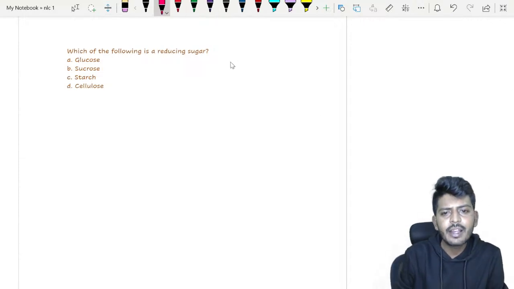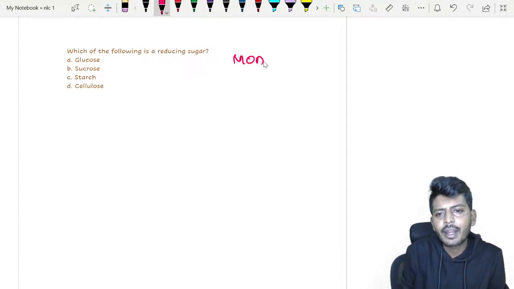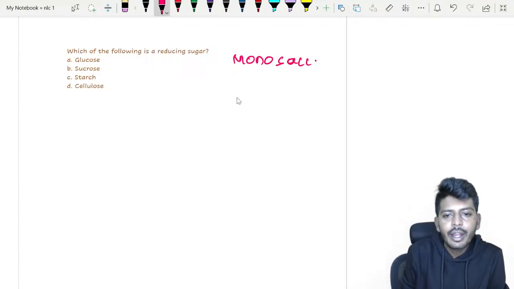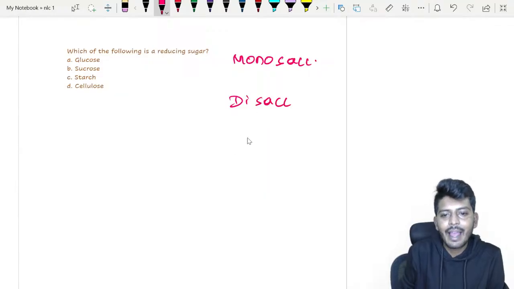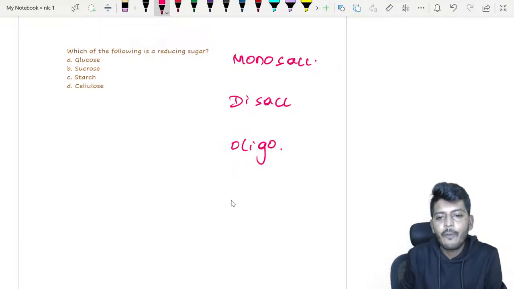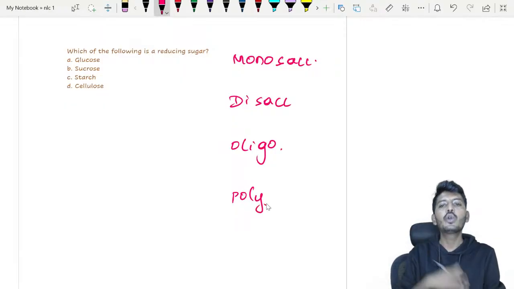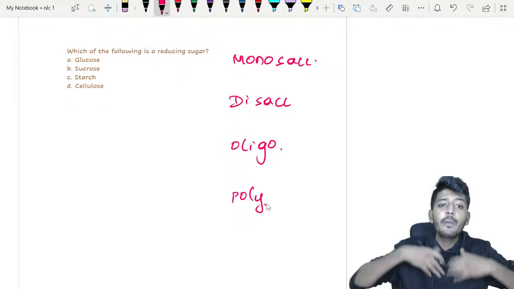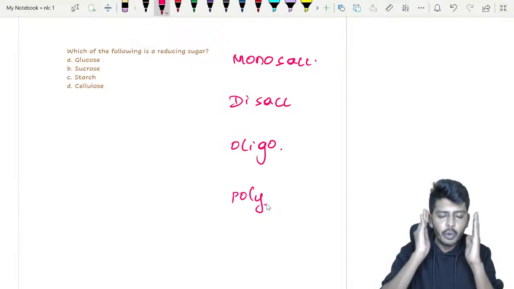Carbohydrates are classified into monosaccharides, disaccharides, oligosaccharides, and one more thing, polysaccharides. So monosaccharides are the sugars we cannot break further into one more sugar. What do I mean by this?